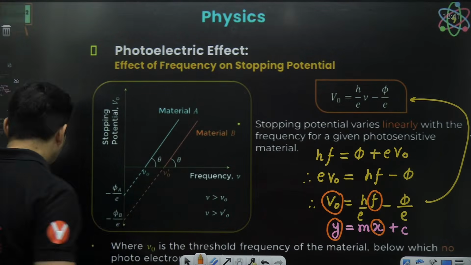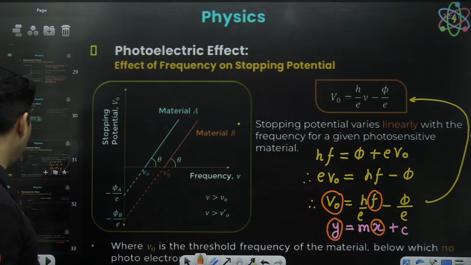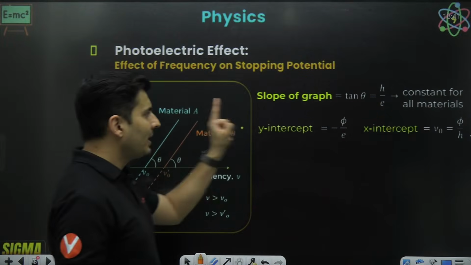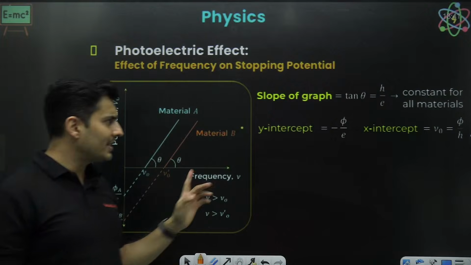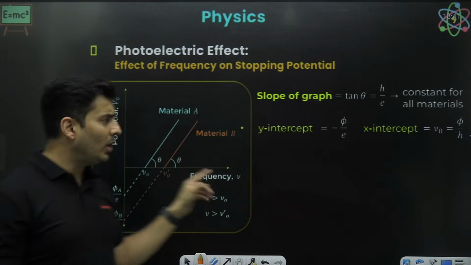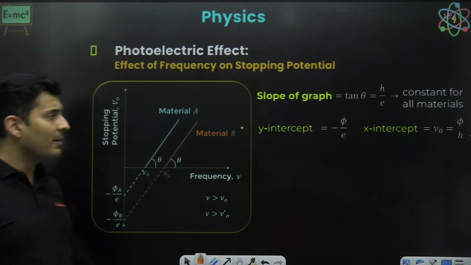Vanakkam. Now, very interesting point about this. The slope is h by e. The slope of this straight line graph is h by e. The intercepting point on the vertical line is phi by e.